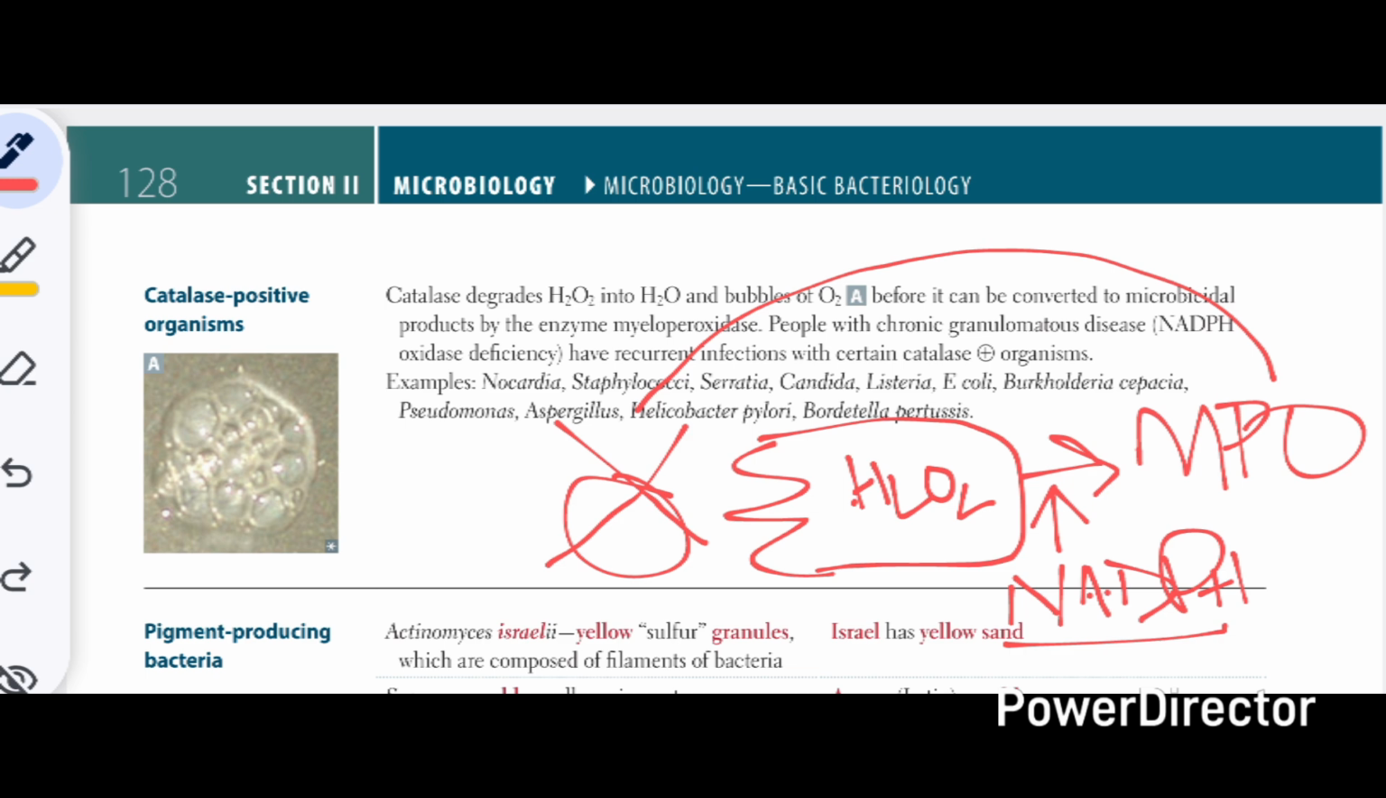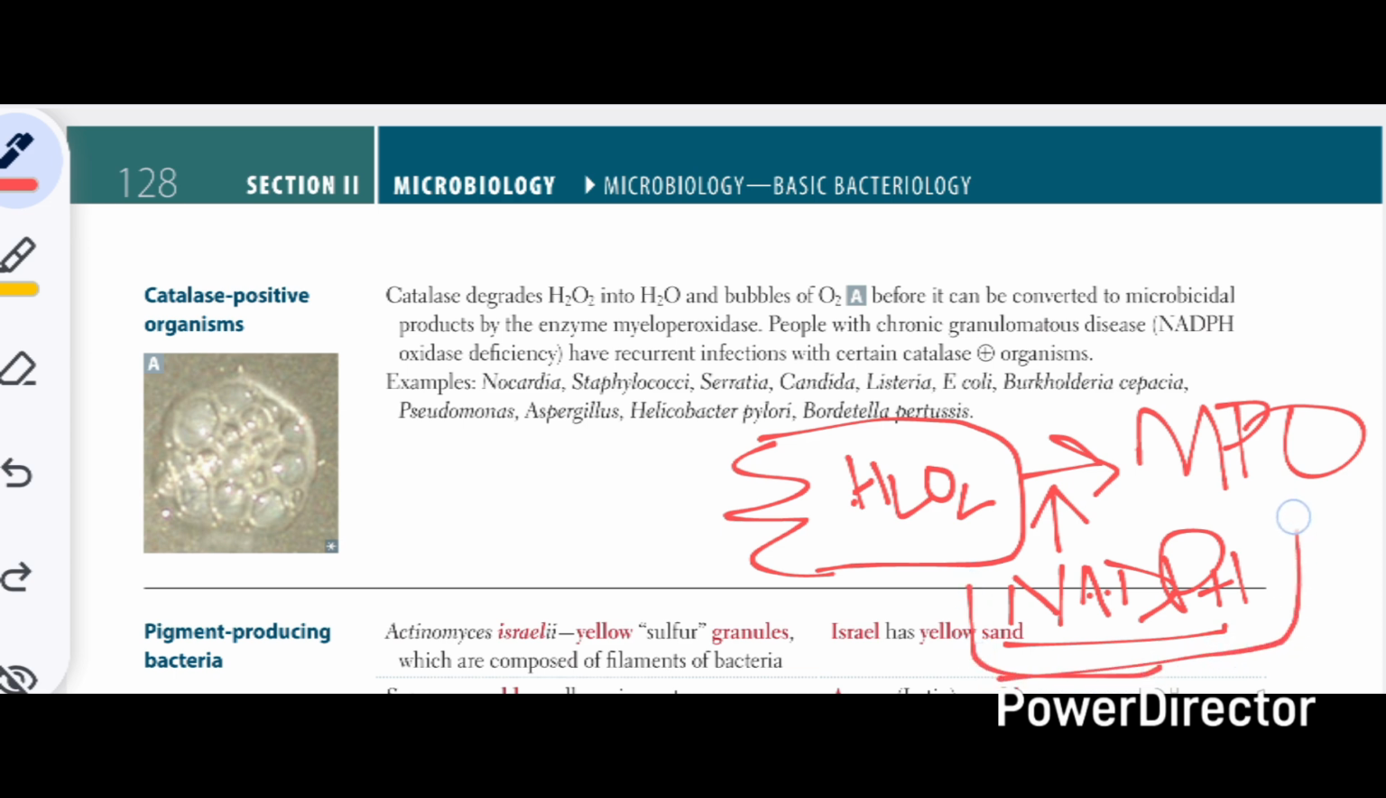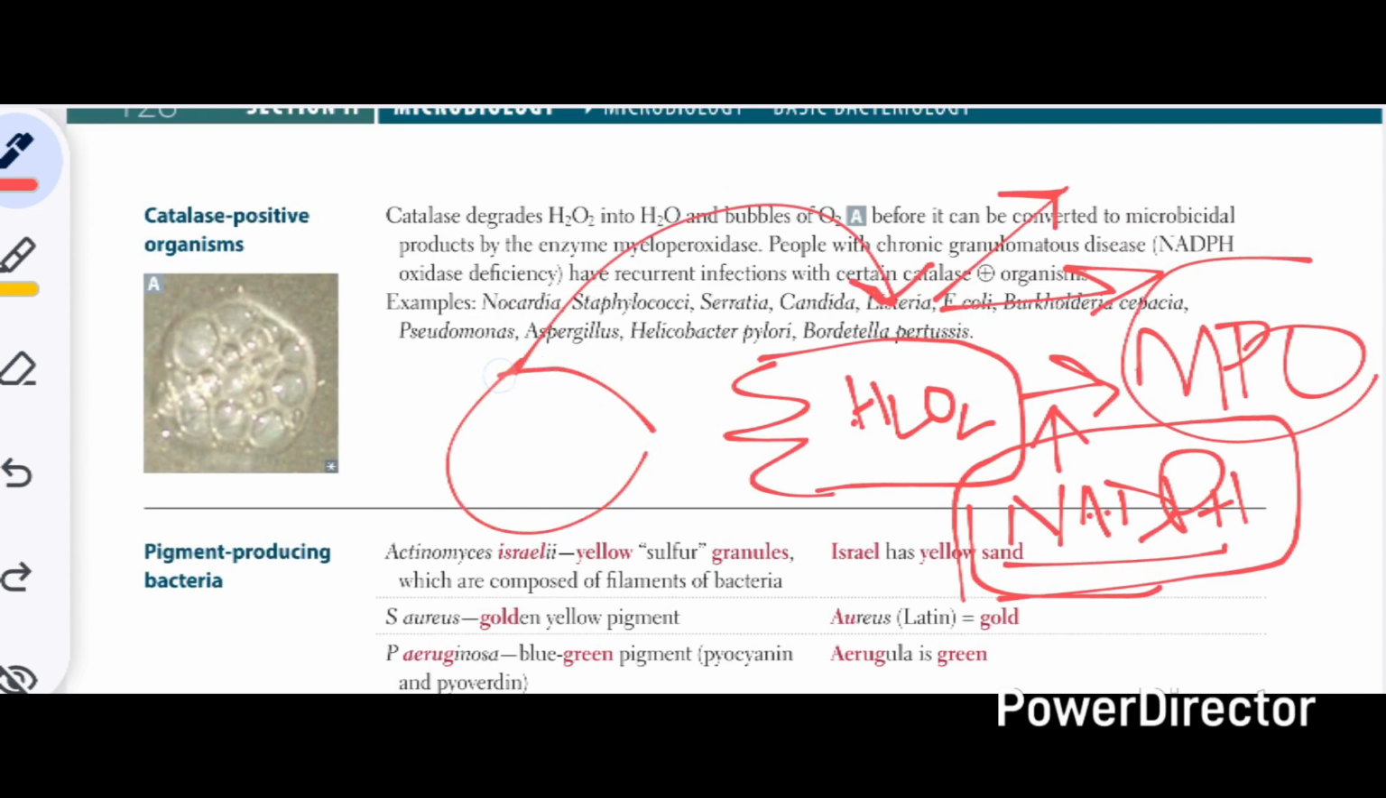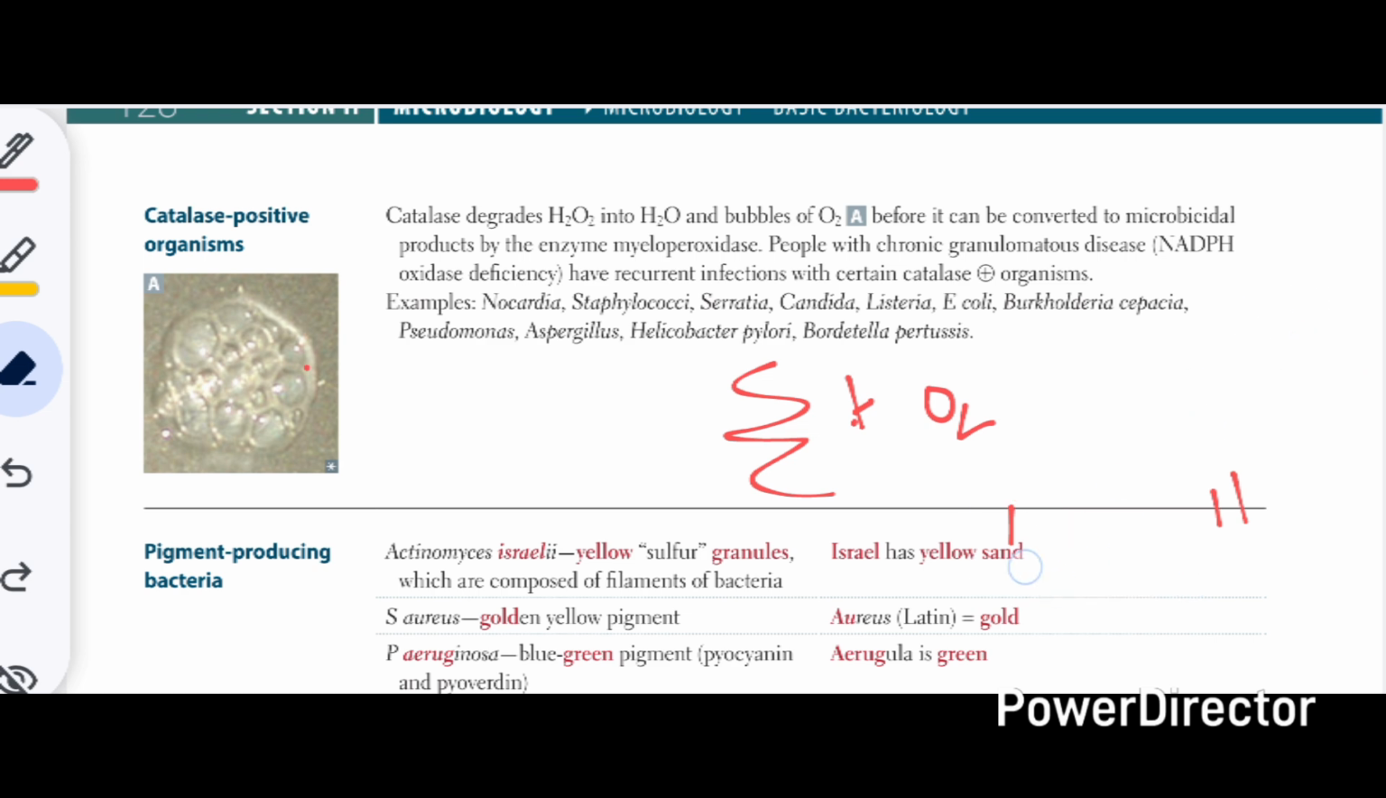So those people who have deficiency of NADPH oxidase, they are more susceptible to the bacteria which produce catalase, because catalase in turn hydrolyzes H2O2 into the water and into the oxygen. So it cannot be converted to MPO, and bacteria will in turn survive longer than the normal duration and will cause chronic granulomatous infections. So this disease causing organisms basically have the characteristic feature of producing recurrent infections with certain catalase-positive organisms.